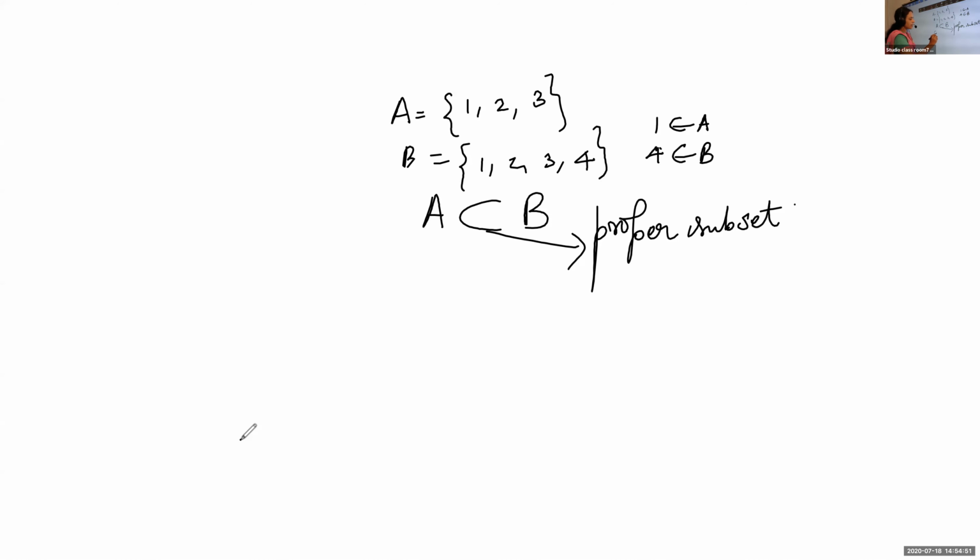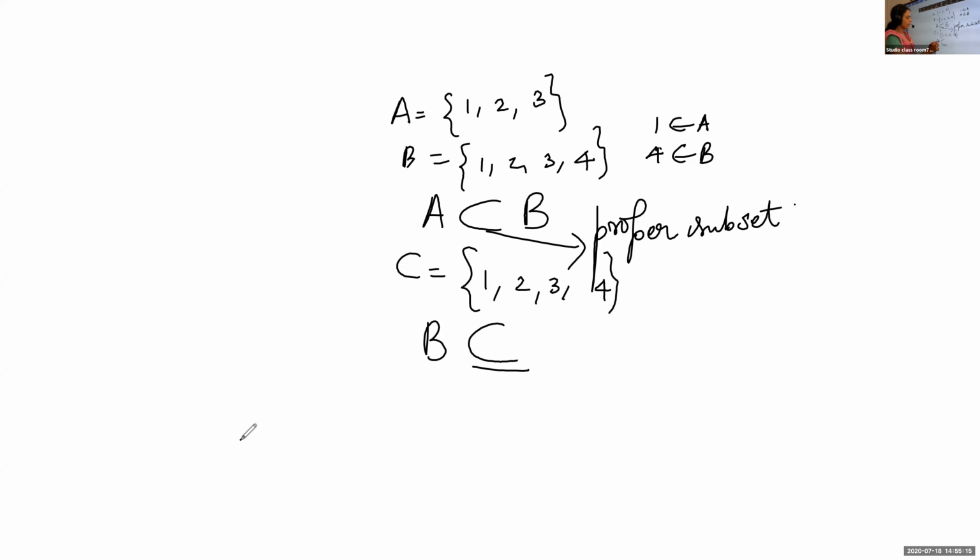Suppose I am taking another set C, which is {1, 2, 3, 4}. Now here, if you compare the sets B and C, we know that B is a subset. If you take any element in B, it is contained in C. Not only that, it is contained and equal.